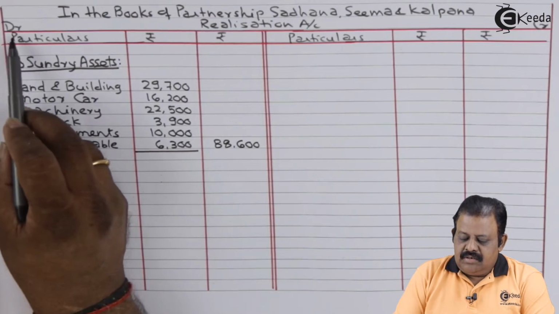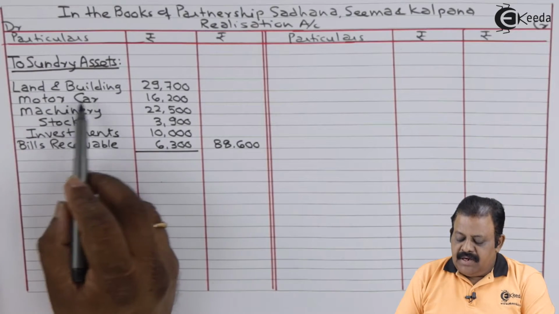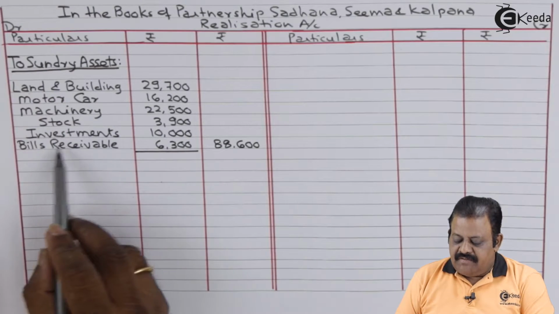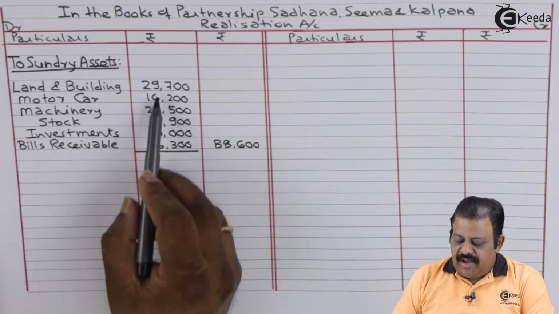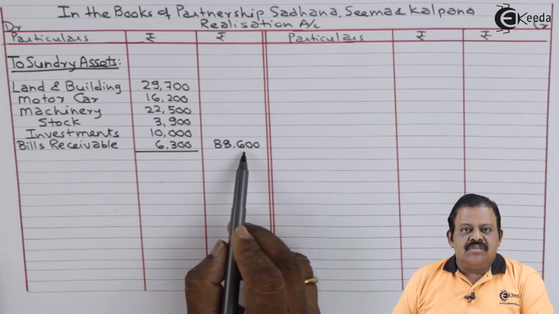Realization account debit side to sundry assets, land and building, motor car, machinery, stock, investment, bills receivable. Book values we have recorded here. Total amount is 88,600.